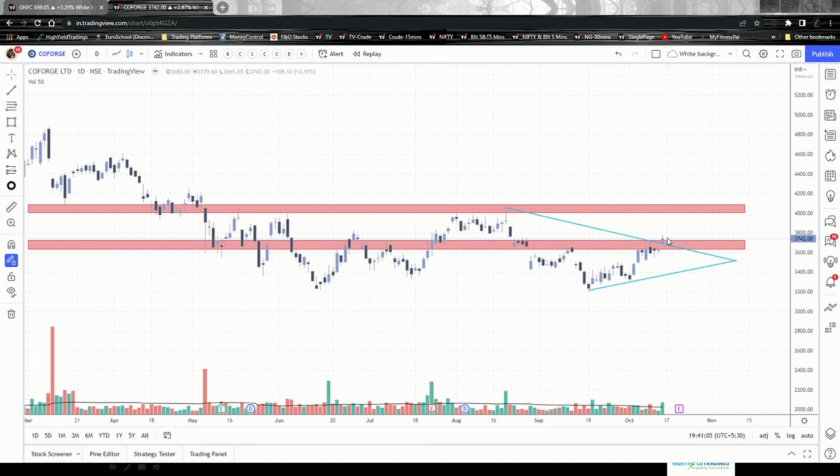Just a moment, sorry. So here will be your entry, or you might also take the entry after the high is breached. Put the stop loss at the recent swing low. So this is the recent swing low. Put your stop loss just below the recent swing low, and this will be your target, just below the next resistance level. So here is your entry. Here, let me bring in the pencil, sorry. Here is your stop loss, and here is your target.